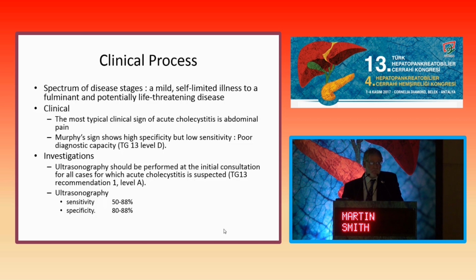Just very briefly again, from a clinical point of view, the most typical sign of acute cholecystitis is abdominal pain. And we know from the Tokyo guidelines, the 2013 version, that the evidence supporting the clinical Murphy sign is not very strong. And we have to rely on investigations. I think it's very important that ultrasonography is recognized as the first screening tool for clinical suspicion of acute cholecystitis. And it has a range of sensitivities and specificities, but as the first screening test, I still think it remains